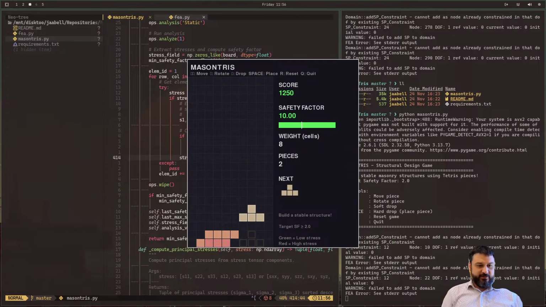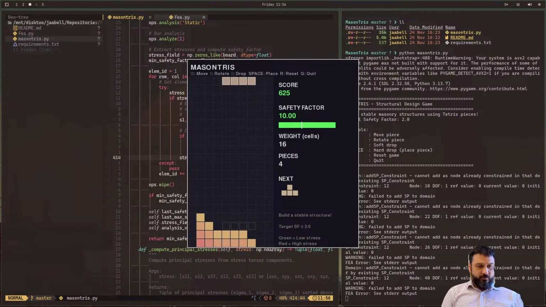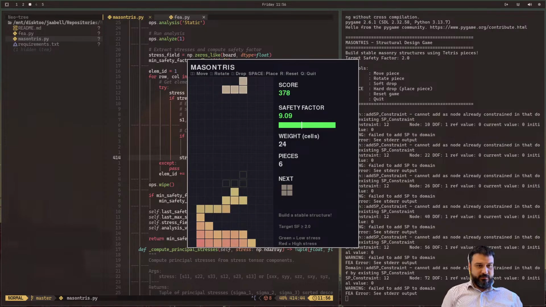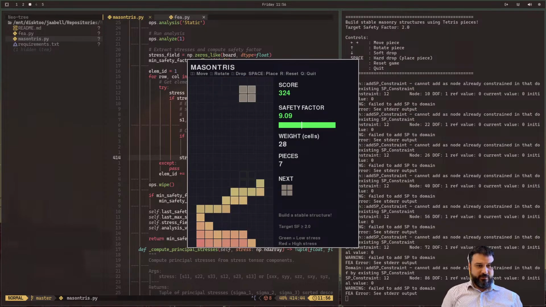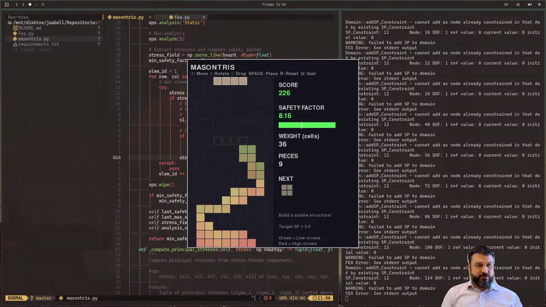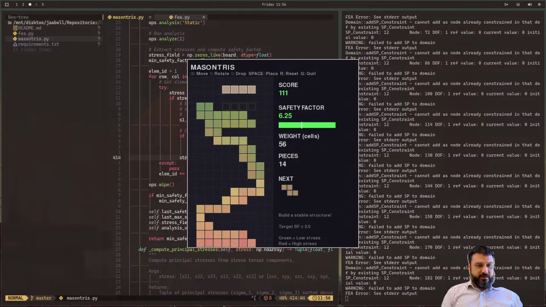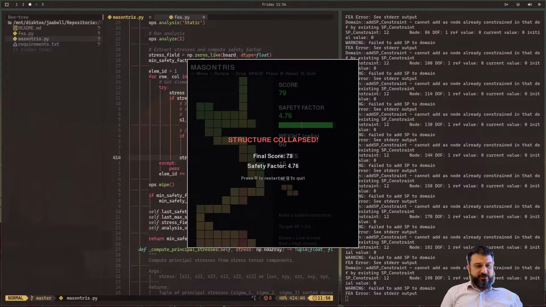Safety factor, we see it's 10. We're not generating any tensile, but as our cantilever starts going, we should see the safety factor go down. Now, I still don't like it.